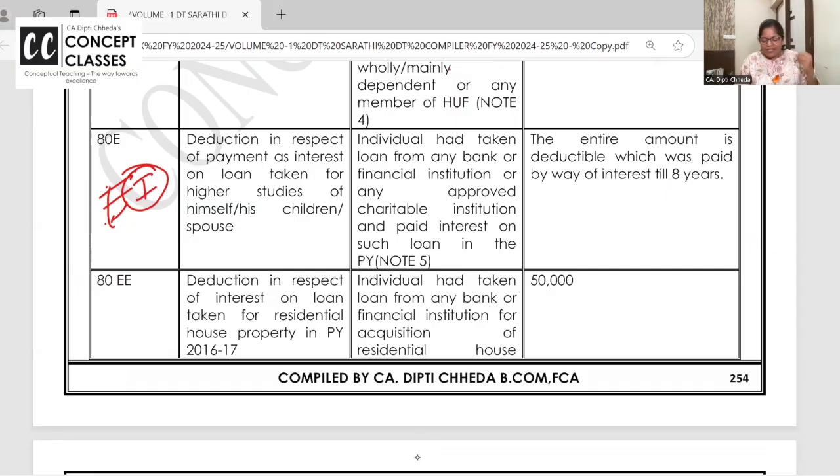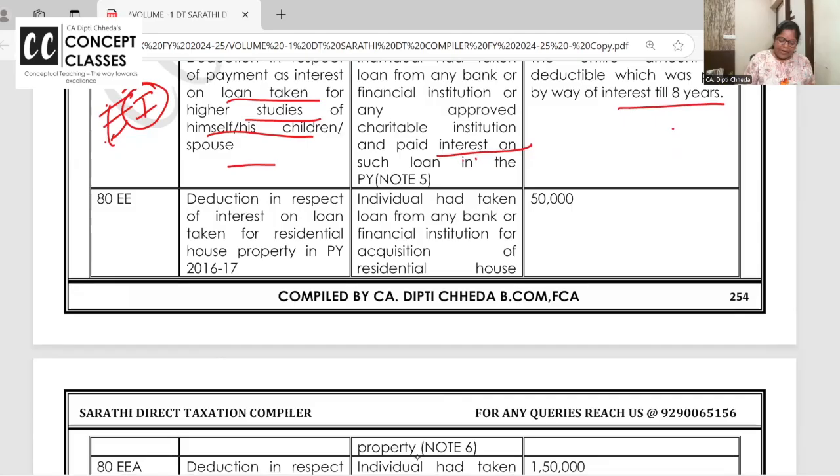80E is for education. If you have taken an education loan for higher studies, 12th and above, for self, spouse and children, whatever interest you are paying is deductible for 8 years. You can take an education loan for education in India or abroad. The tuition fees under 80C are only for India. This is anywhere, no problem. Whatever education loan you have taken, the interest is deductible here.